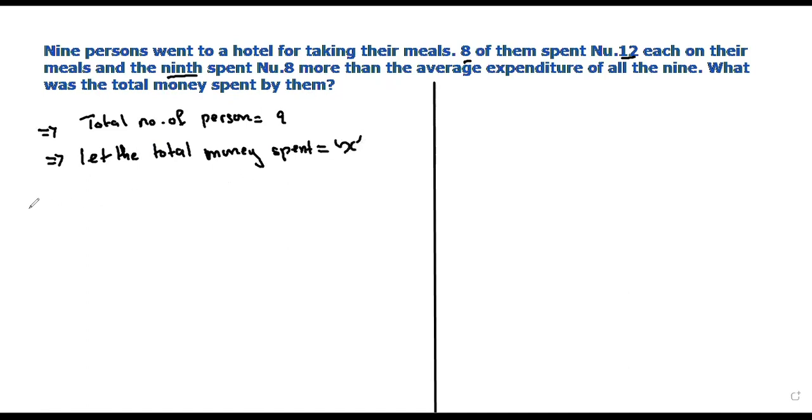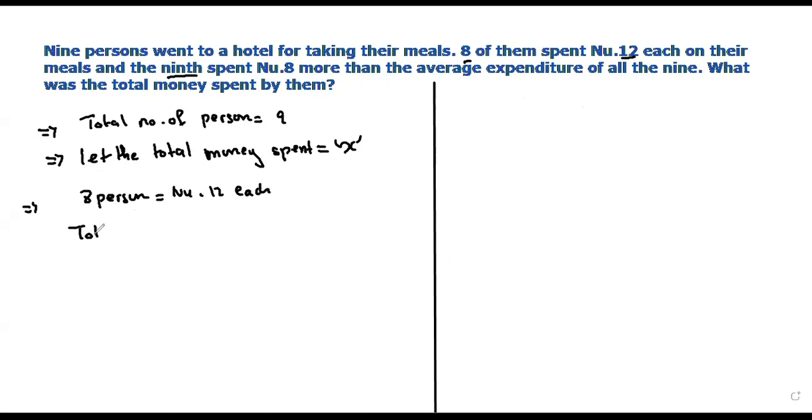So now what you need to do here is that the first, there are 9 people. 8 of them spent Newton 12 more. 8 people spend Newton 12 more each.